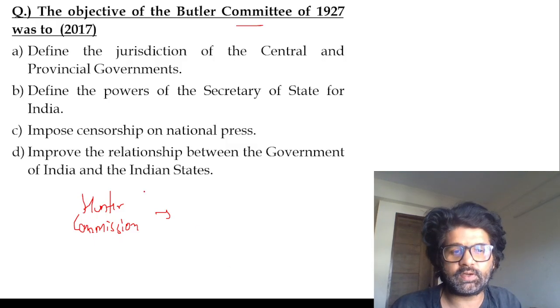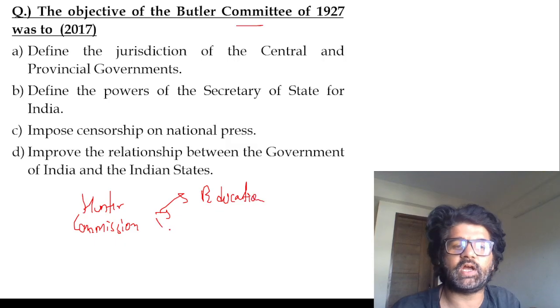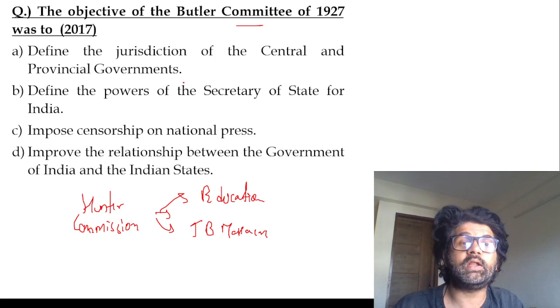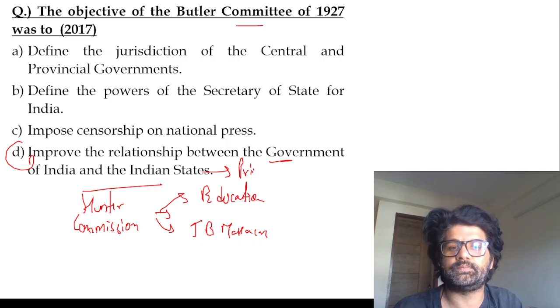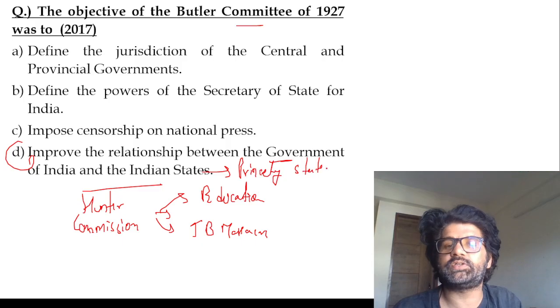So Hunter Commission, there was one Hunter Commission for education, 1880s. There was another Hunter Commission for the Jallianwala Bagh massacre. After that, it was established. Butler Committee improved relationship between Government of India and princely states. Indian states here means princely states. To improve relationship between the provinces directly under British rule and the princely states, this Butler Committee was formed.